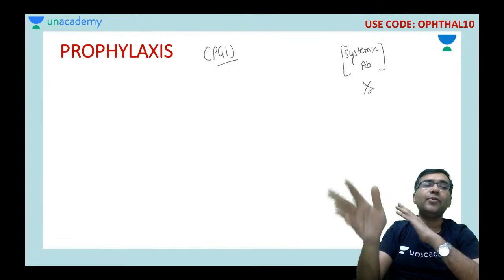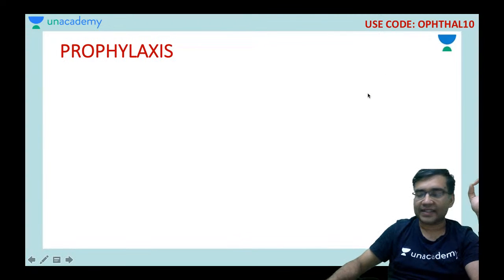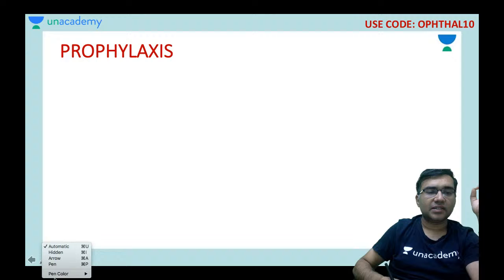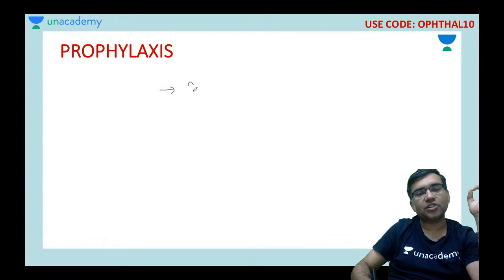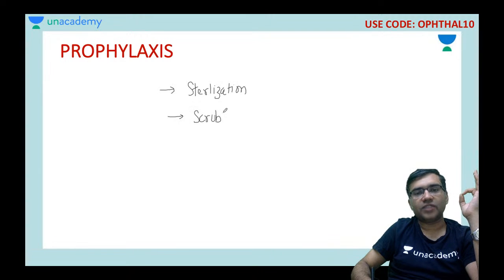At this point, remember two important points for prophylaxis: one is sterilization of the instruments, and the other is scrubbing of the surgeon.